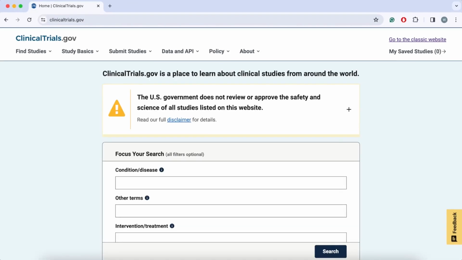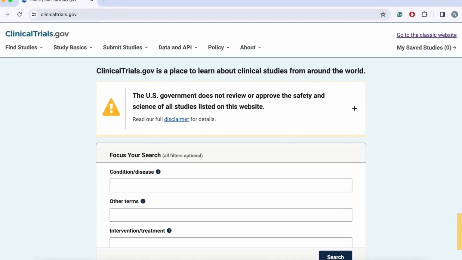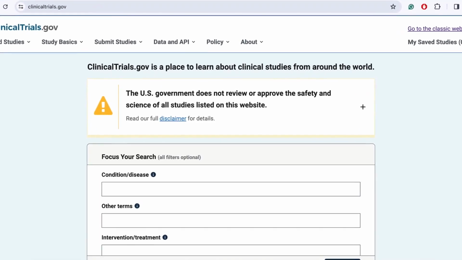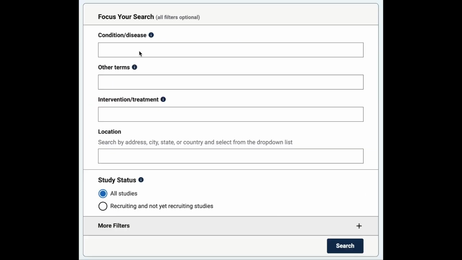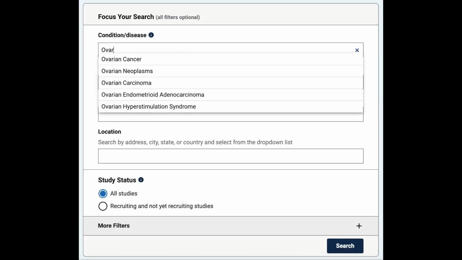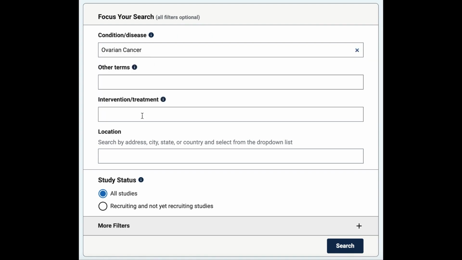Your physician will design your personal treatment plan with you, but it is also worth mentioning the importance of researching clinical trials that may be available to you. Clinicaltrials.gov is a website the US government provides that shows all available clinical trials in the world. By searching for a disease like ovarian cancer, a drug name, or any other relevant search term, you can find a list of clinical trials recruiting patients that fit their criteria.